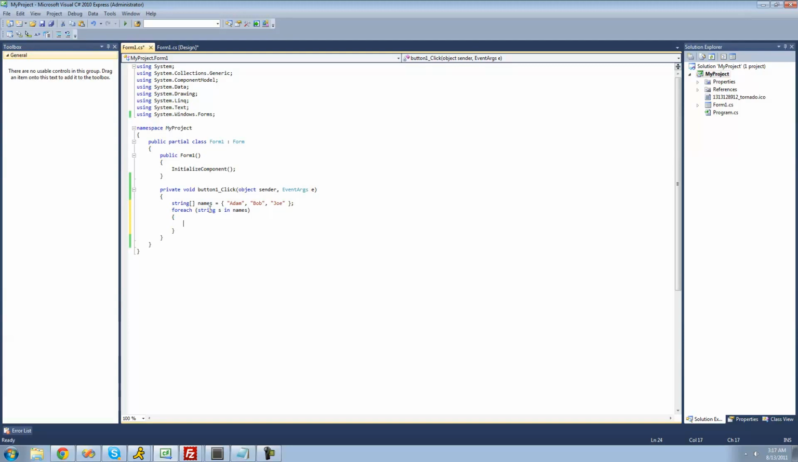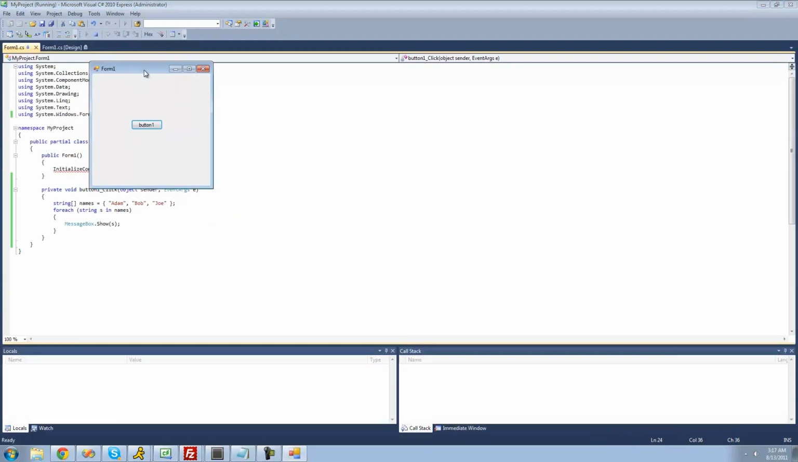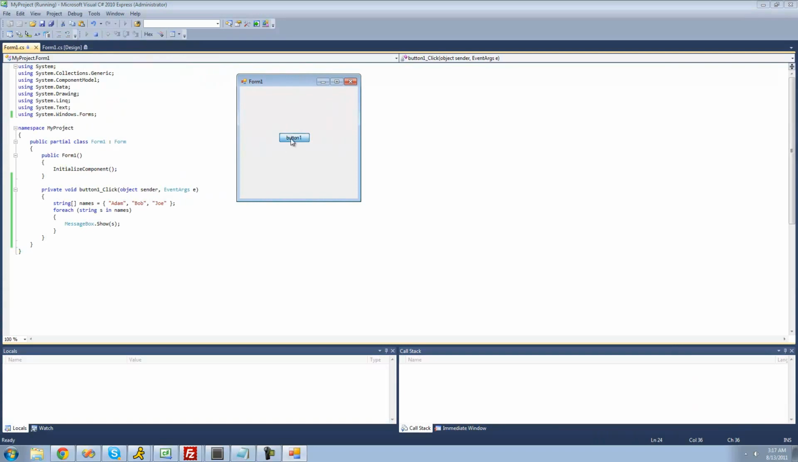Every time it loops through, it's going to set this string called s equal to something different. The first time it loops through, s is going to be equal to this element right here. The next time it loops through, s is going to be equal to this element, and so on. So what we can do right here is just have a message box show s. It will go through every single element inside of this array and print it out inside of a message box. So we should get one for Adam, Bob, and Joe.